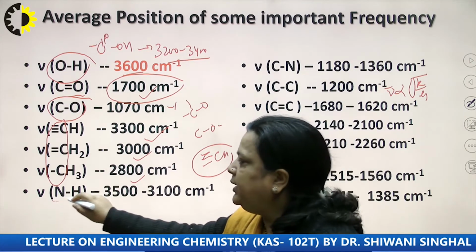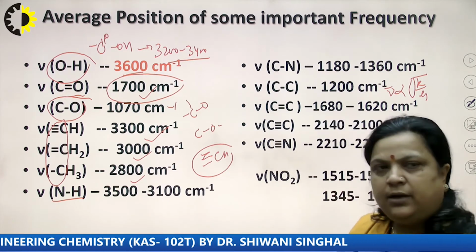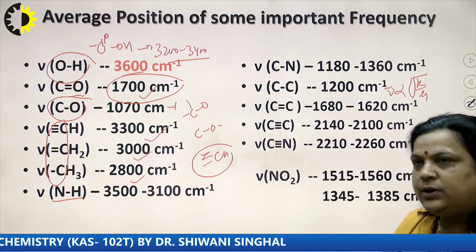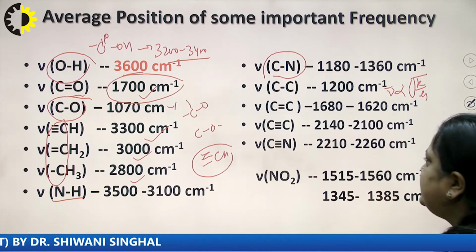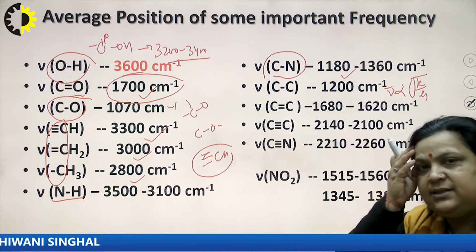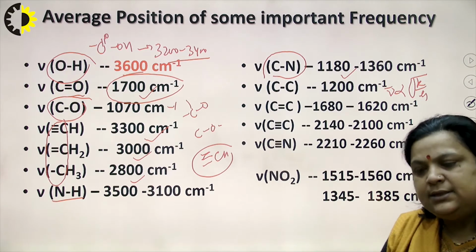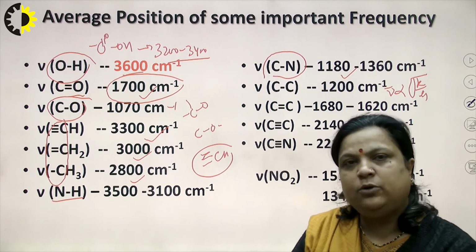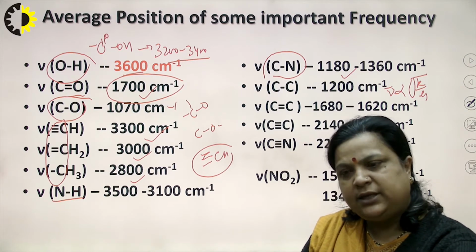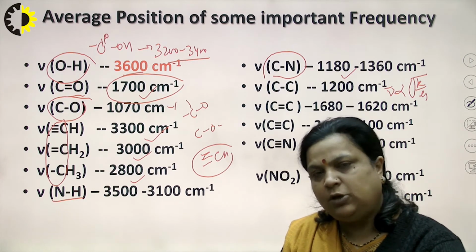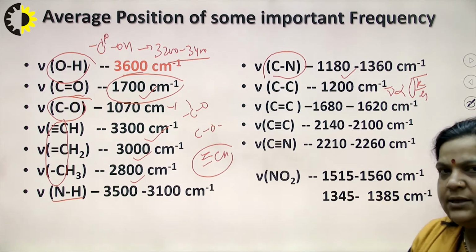Now, in amine, due to NH stretching, the IR frequency is observed at 3500 to 3100 centimeter inverse. Due to CN bonding or CN stretching, it is at 1180 to 1360 centimeter inverse. And I have already discussed this in a previous lecture. So there are basically two ranges, first is the functional group range and second is the fingerprint range. In the fingerprint range, generally bending vibrations dominate, while in the functional group region generally stretching vibrations are there.